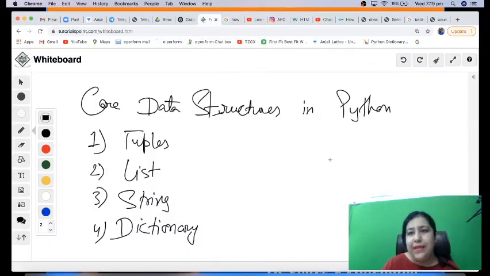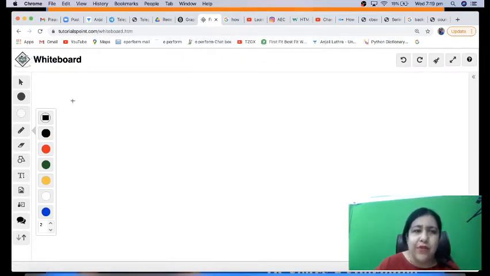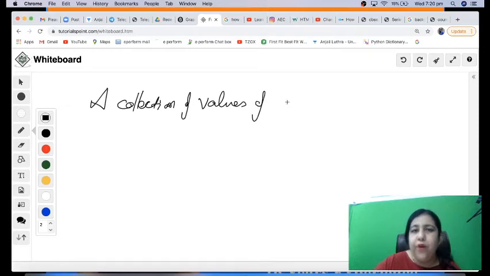So tuple or list, how do we define it? These are collections of values, so collections of heterogeneous values. There are multiple values which you can keep in them, and those values can be of different data types. It doesn't need that the values which you are going to store should be of the same data type. One can be integer, another can be float, another can be string. So it is a collection of values of any data type, or technically we call it heterogeneous data type, right?